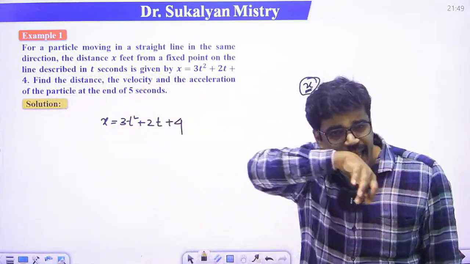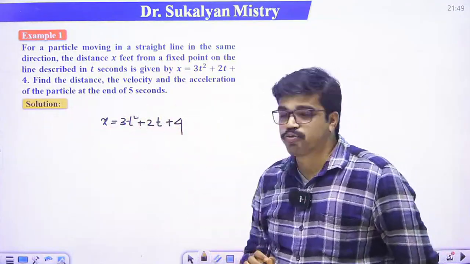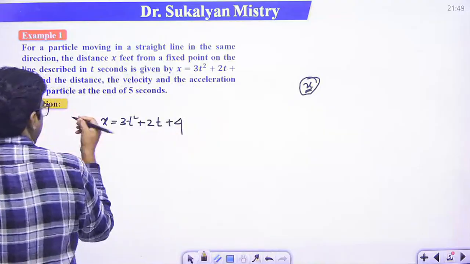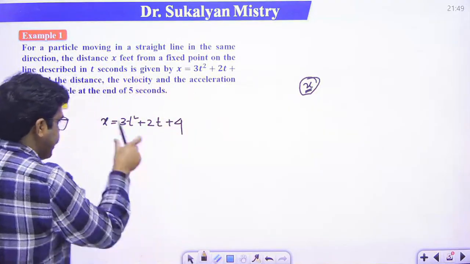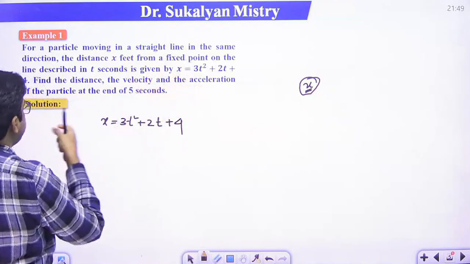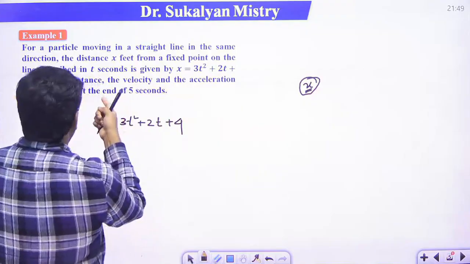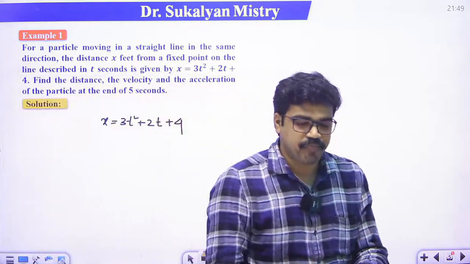Displacement, that is x is equal to 3t square plus 2t plus 4. This is given. We have to find the distance, the velocity, and the acceleration of the particle at the end of 5 seconds, right? X is the displacement.